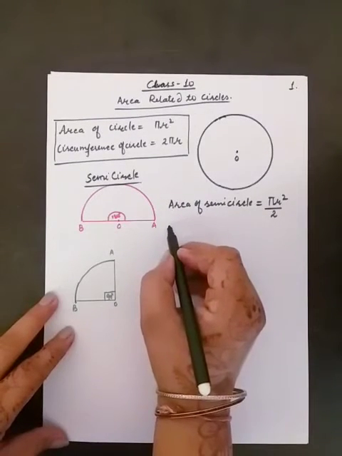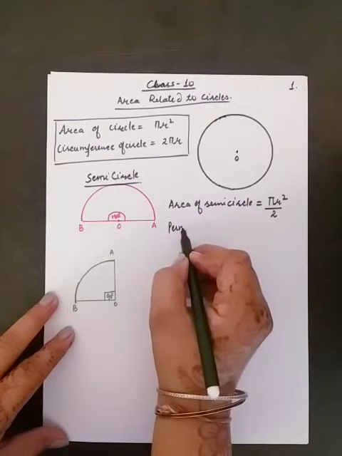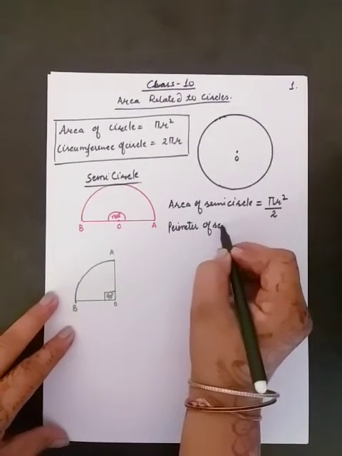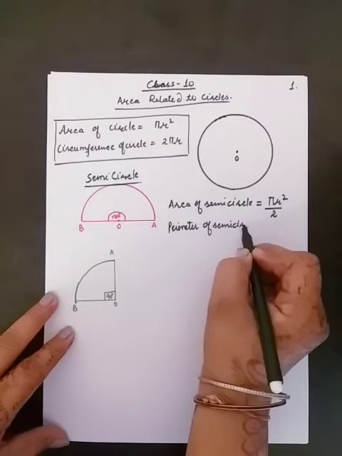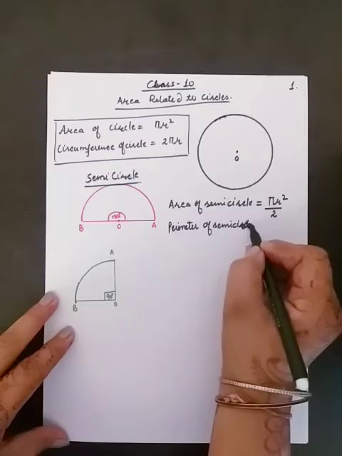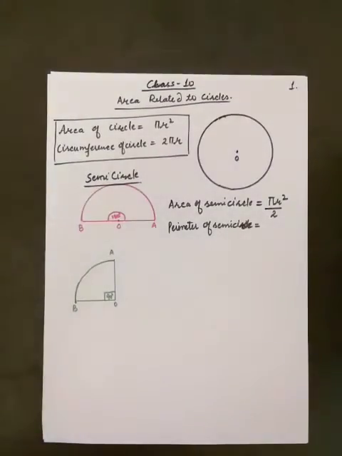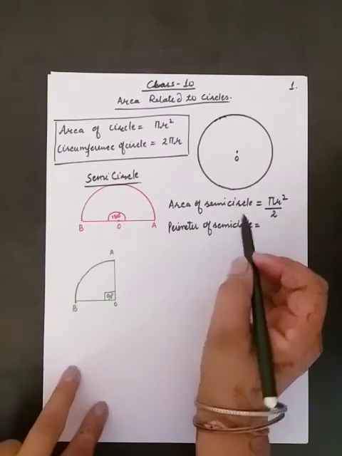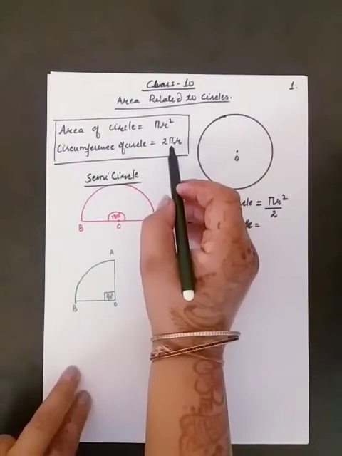Now perimeter of semicircle. Students, always remember that perimeter is always found for closed figures. So perimeter of semicircle is not half of the circumference of circle.